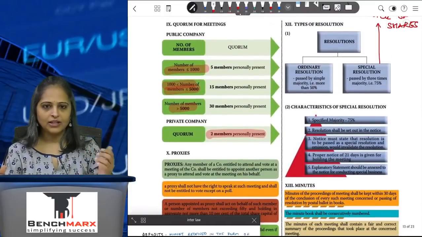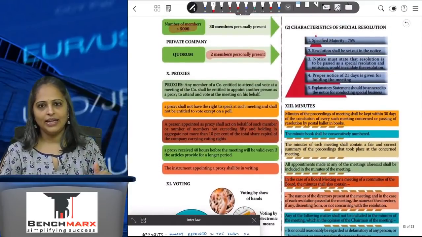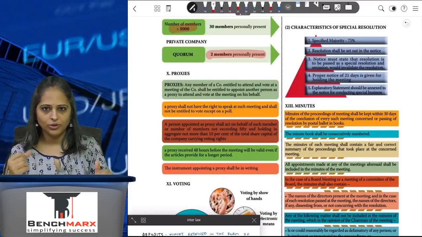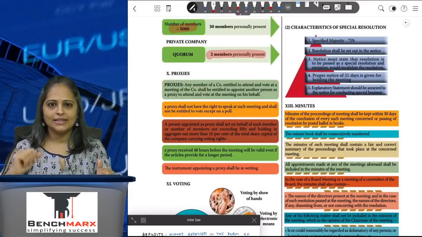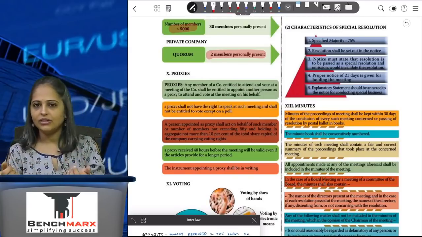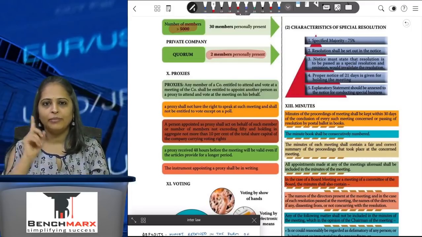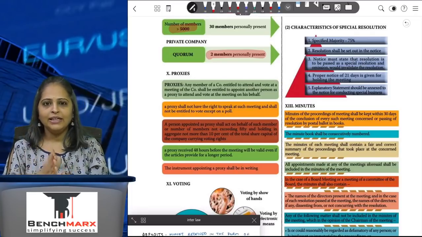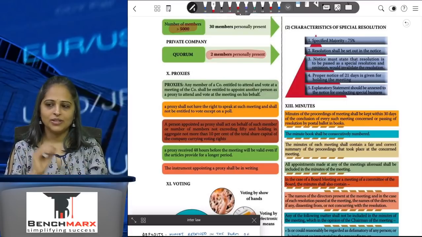Now, quorum is something we discussed again. Proxy is when I am not going to be attending the meeting. I will send someone, saying, okay, for 21 days I am going to be in Europe, so I send someone in my place to go and attend the meeting. A proxy can attend the meeting, listen, see everything, and vote at the meeting, but he cannot speak at the meeting. He can just vote based on what he's discussed with the member. Any proxy appointed 48 hours before the meeting will be a valid proxy.